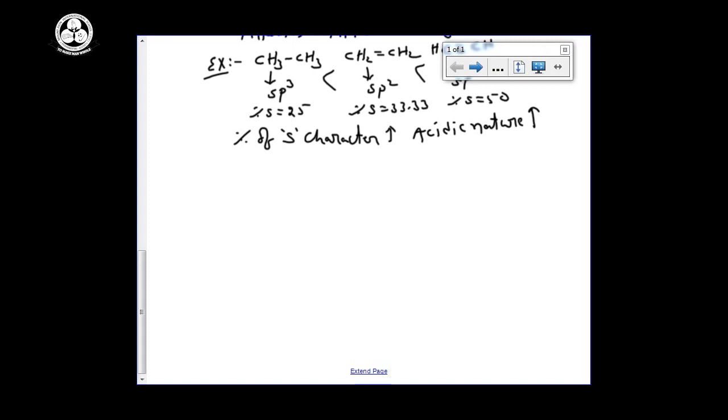Now see the methods of preparation of alkynes. How to prepare alkynes? The first one is the industrial method or commercial method of preparation.